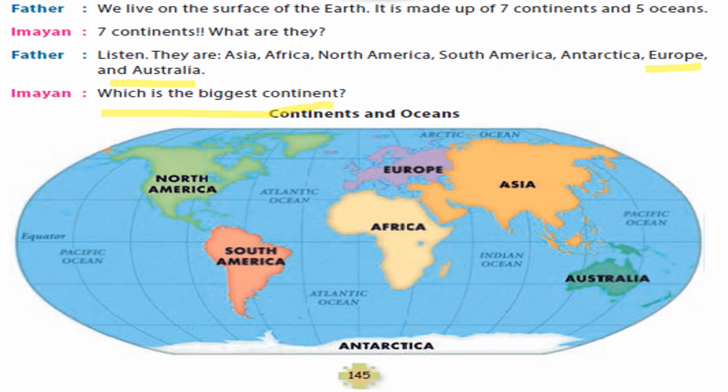7 கண்டங்கள் உள்ளன. Which is the biggest continent? You can tell just by looking at this picture. Asia, where our India lies, and we live here. We are Asian continent people.